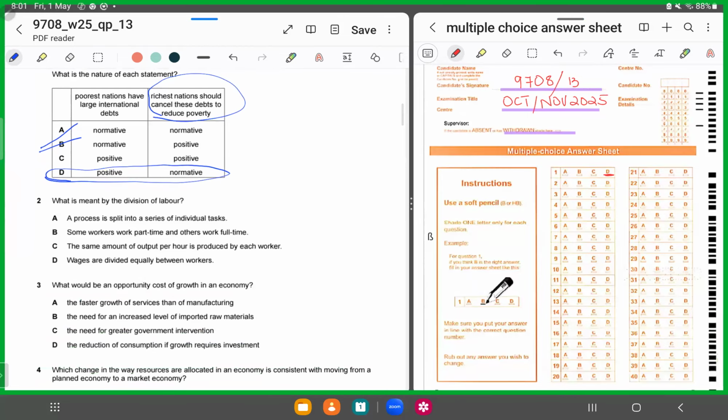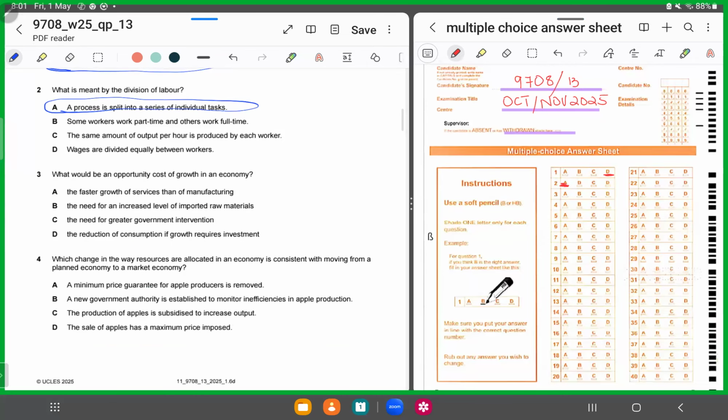Moving forward, MCQ number 2. MCQ number 2 says, what is meant by the division of labor? Now we know what is division of labor. When the entire production process is broken down into simple individual tasks, right? Done by each labor, right? And then what happens? Each labor specializes at those tasks, right? It's broken down. So what is meant by that? It's a process split into a series of individual tasks. The very first option displays the answer. So for 2, it has to be A.